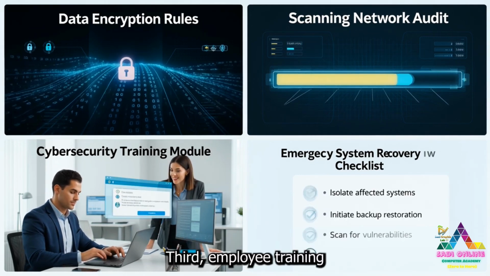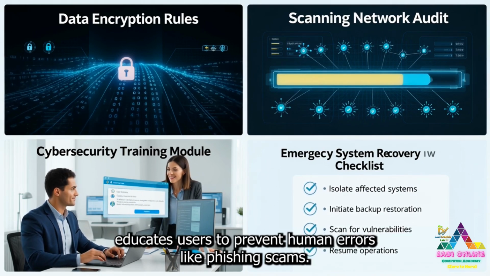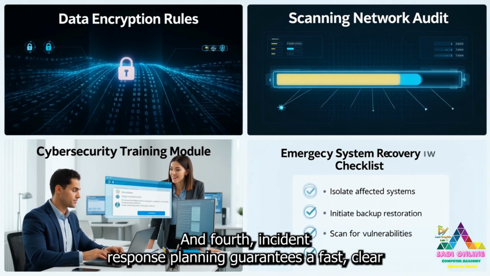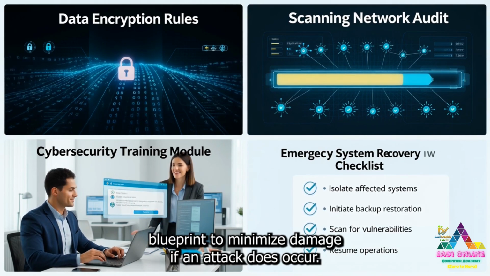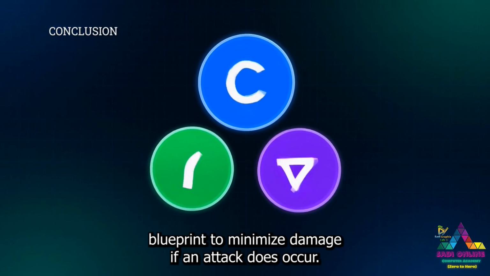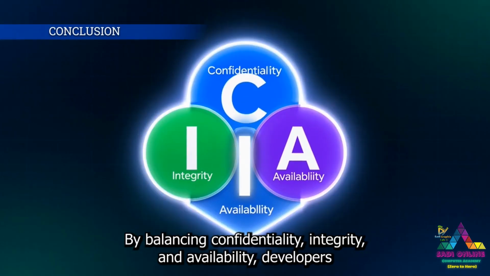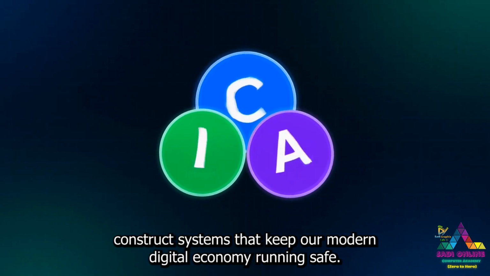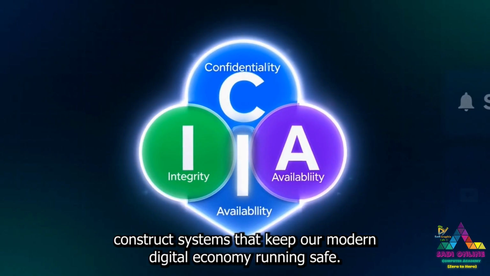Third, employee training educates users to prevent human errors like phishing scams. And fourth, incident response planning guarantees a fast, clear blueprint to minimize damage if an attack does occur. By balancing confidentiality, integrity, and availability, developers construct systems that keep our modern digital economy running safe.